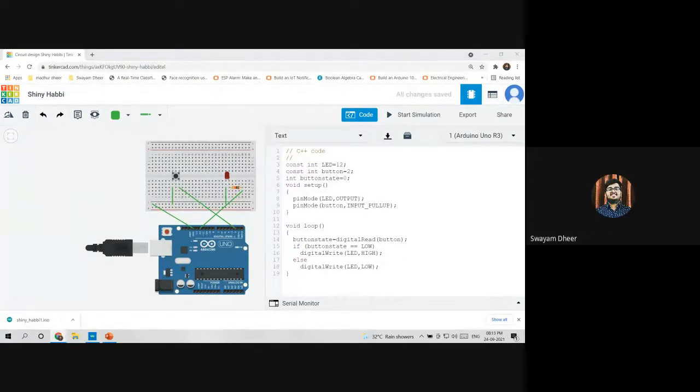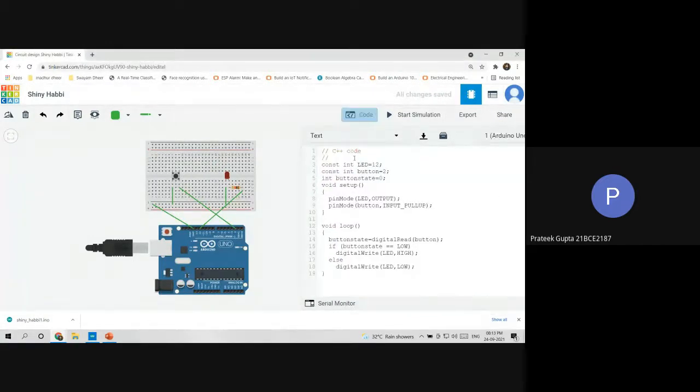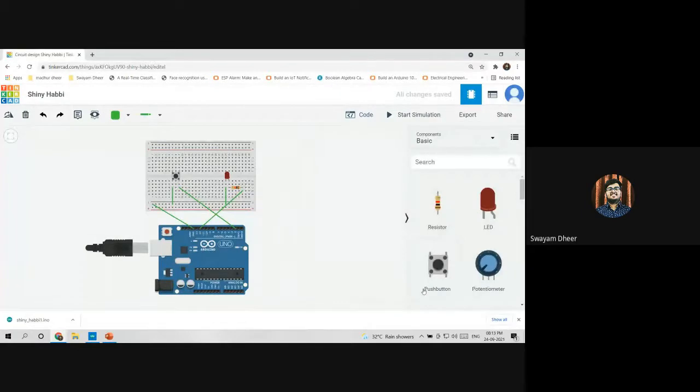Yes, if we have to blink the light for a longer period of time, then we will just add the delay option. No, delay is not used for that. Delay is used for delaying the program. If you want to blink the light for a longer period of time, keep pressing the button for a longer period of time.